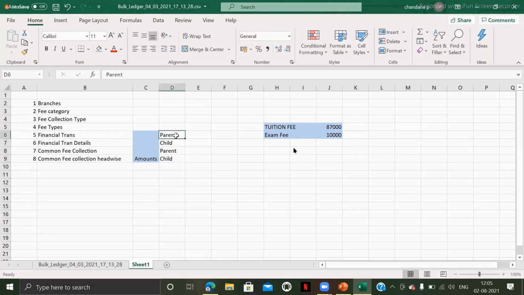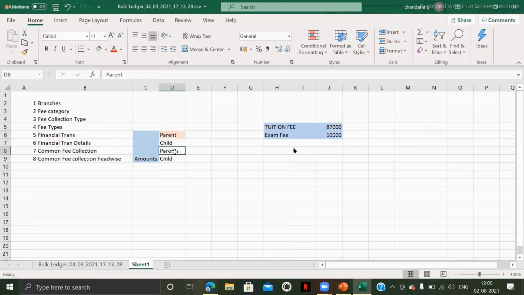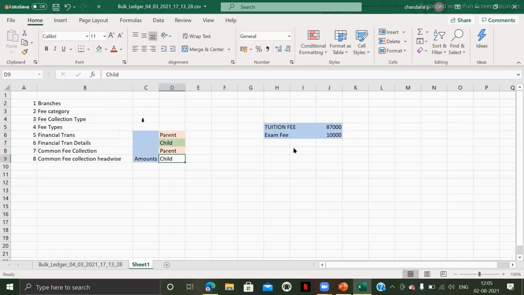So remember this. I'll tell you the difference between the parent tables and child tables.